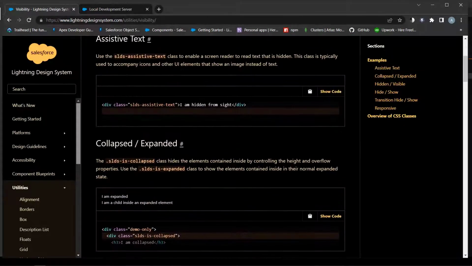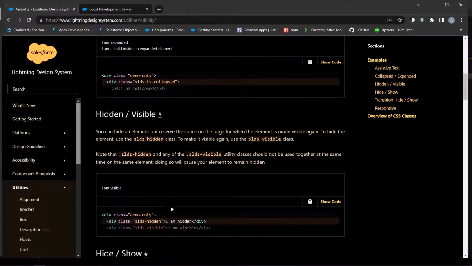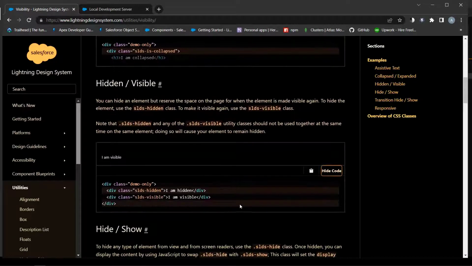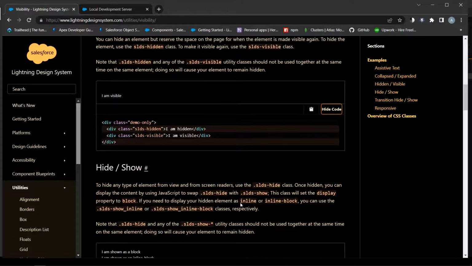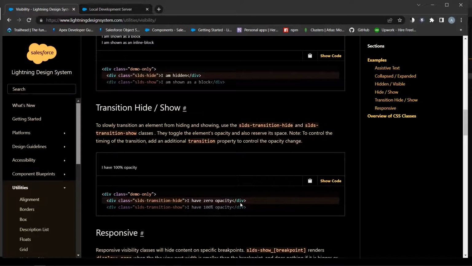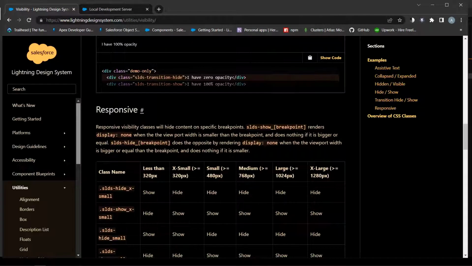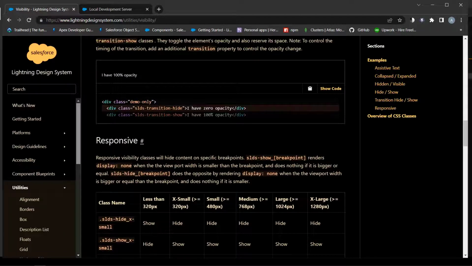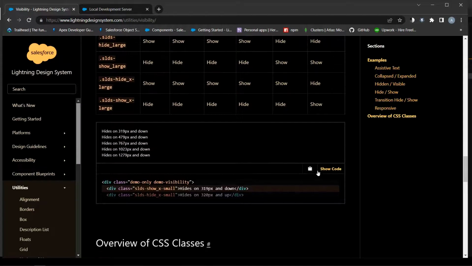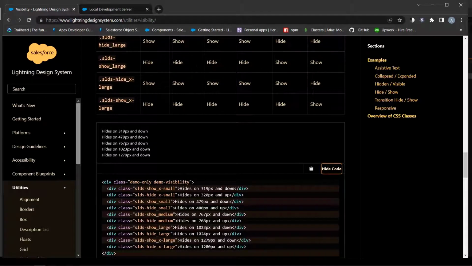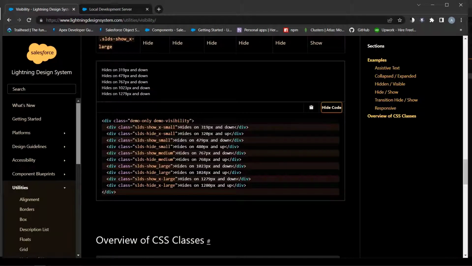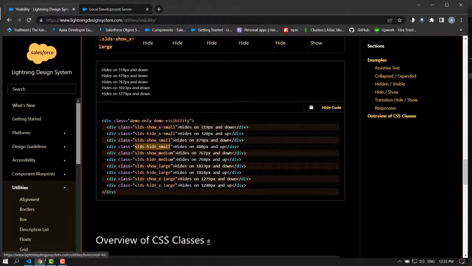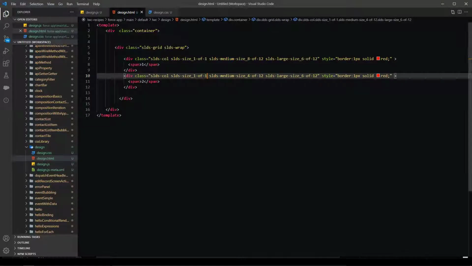Another useful feature, responsive visibility. Responsive visibility classes will hide content on specific breakpoints. SLDS show breakpoint renders display none when the viewport width is smaller than a breakpoint and does nothing if it is bigger or equal. SLDS hide breakpoint does the opposite by rendering display none when the viewport width is bigger or equal than the breakpoint, and does nothing if it is smaller.